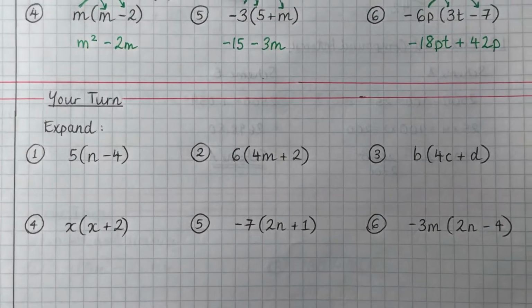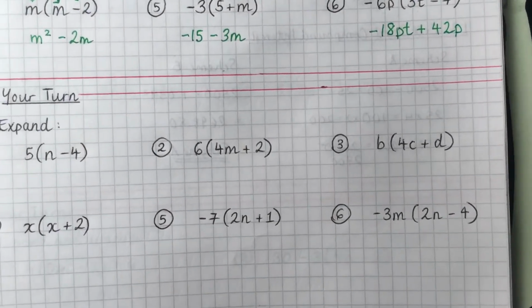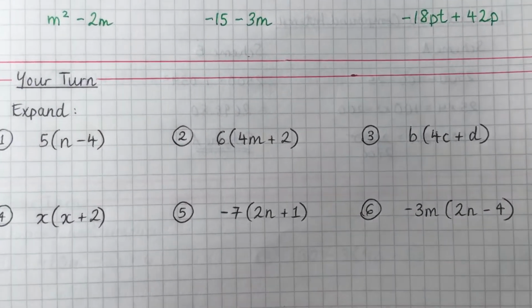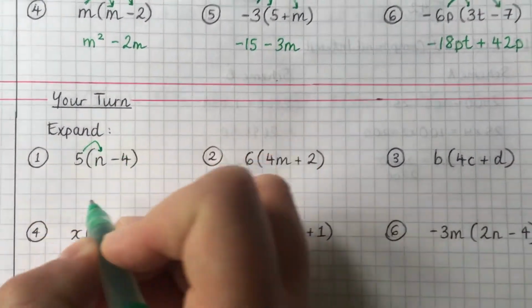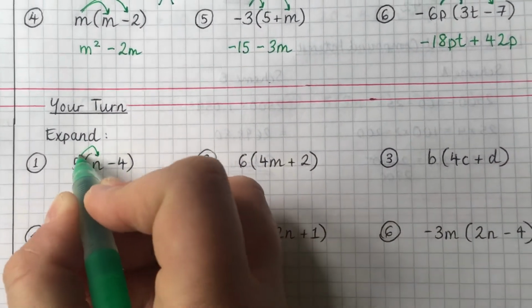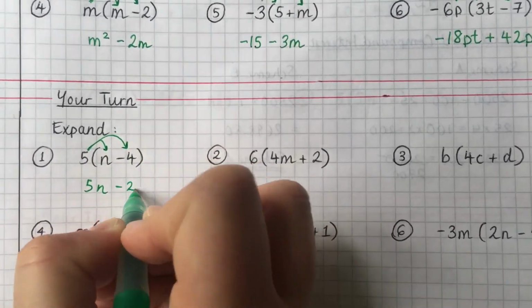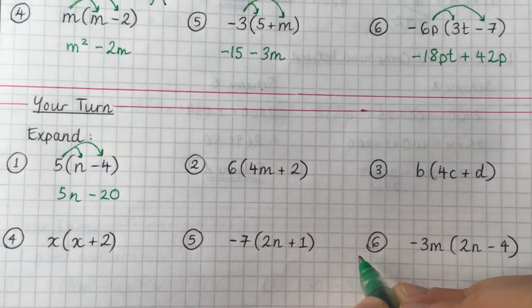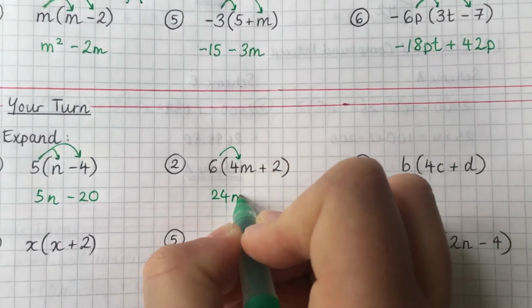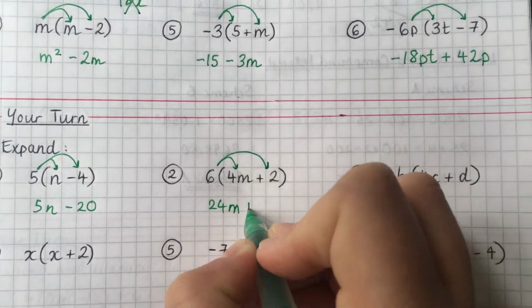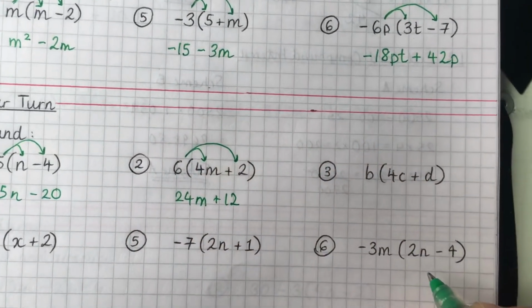Okay, so we've got our first question on your turn questions. We've got to start off by doing 5 times n is 5n, and then 5 times minus 4 is minus 20. That's that. The next one, 6 times 4m is 24m, and 6 times 2 is 12. And that's that.